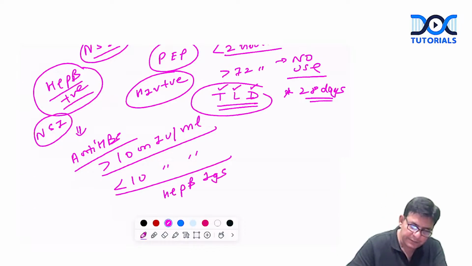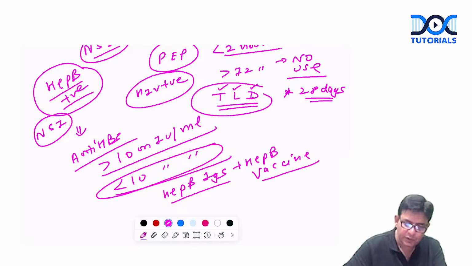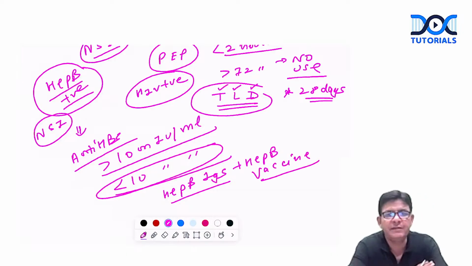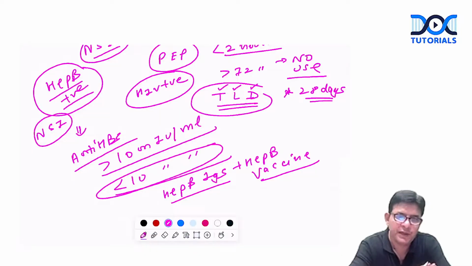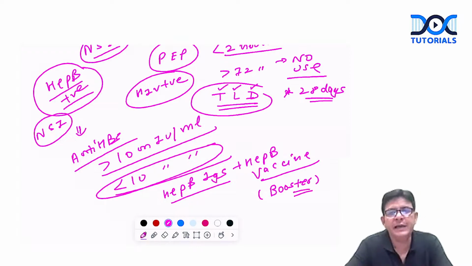These are available. And if these titers are less, you can start the hepatitis B vaccine also. You can start the hepatitis B vaccine booster dose. Okay, booster dose. So this hepatitis B booster dose also you can take. So for hepatitis B and HIV, you have this post-exposure prophylaxis. For hepatitis C, you don't have any post-exposure prophylaxis.